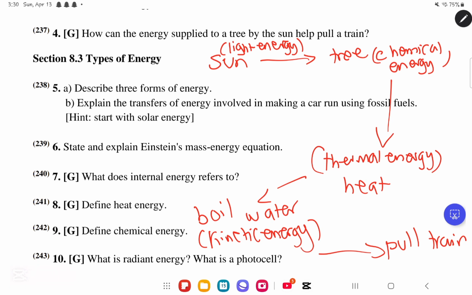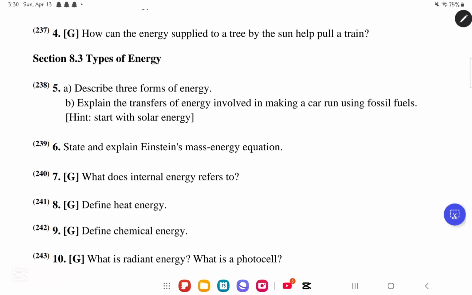So again, the sun, which has light energy, will give the tree chemical energy by photosynthesis. Then when we burn the tree, we will get heat, which is thermal energy. This thermal energy is used to boil the water, which will give us kinetic energy. And this kinetic energy of the steam will be used to pull the train. Very simply, that is it for question number 4. We move on to question number 5.